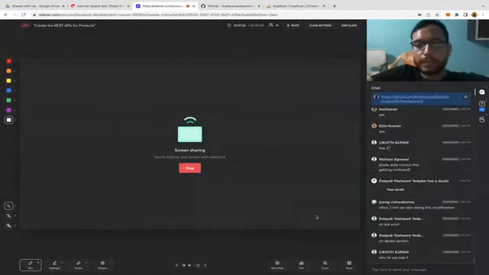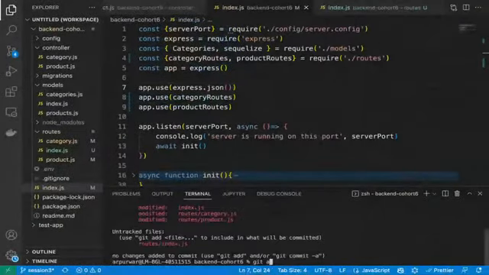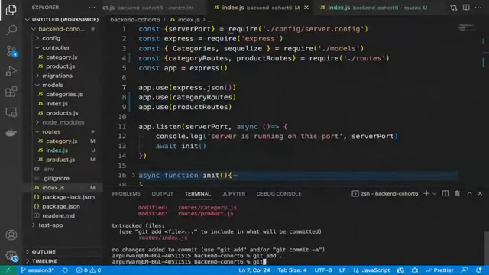Sure, please do the modification. I will push this modification also. Just making our code a little bit better. Okay. Refactoring.